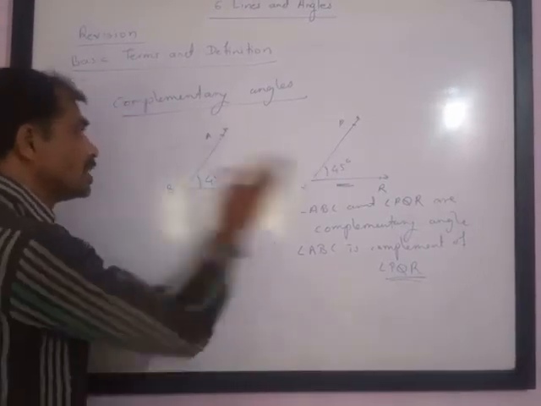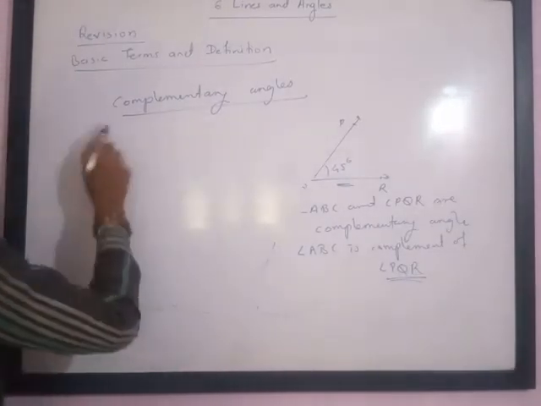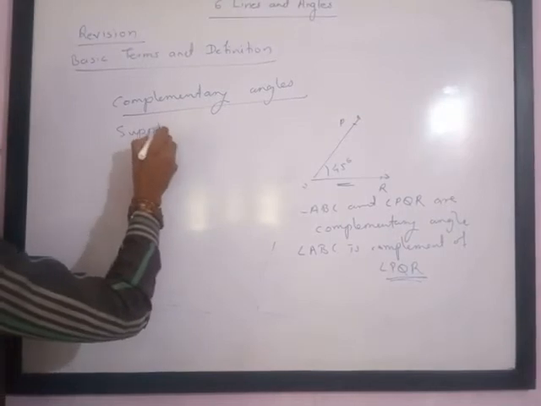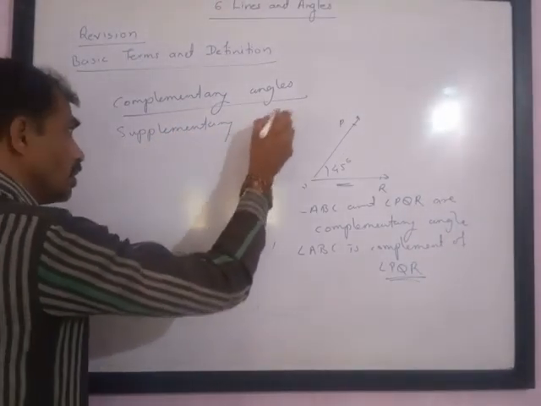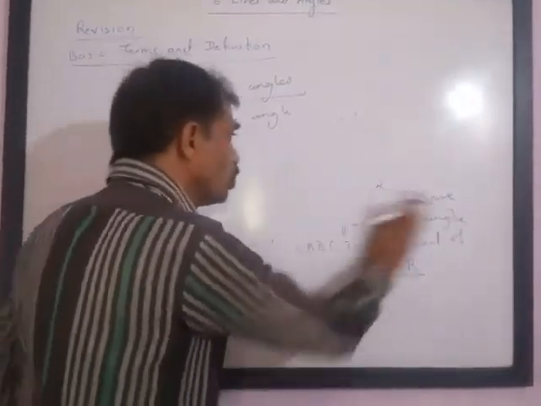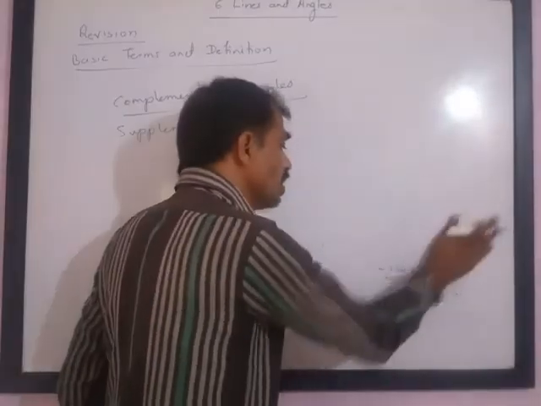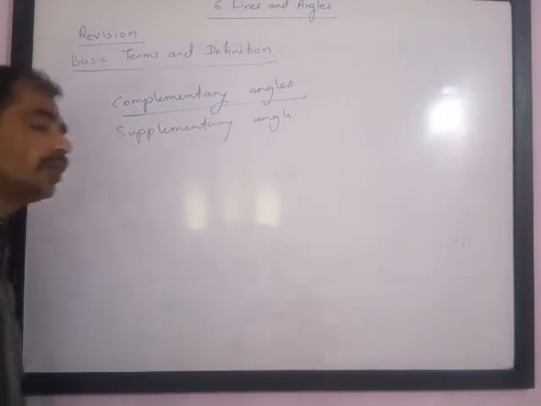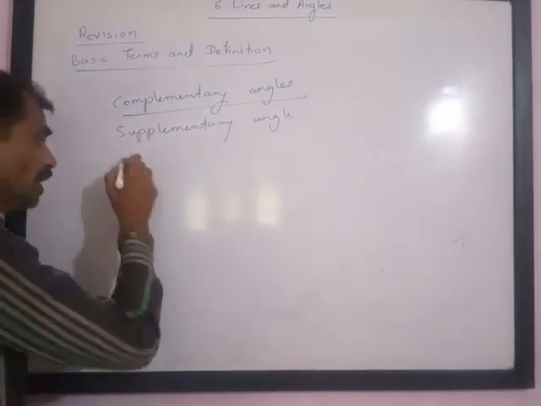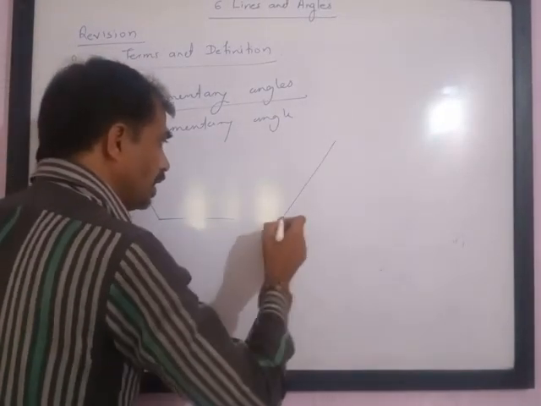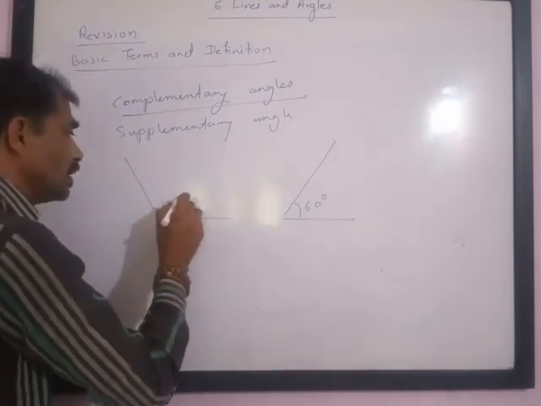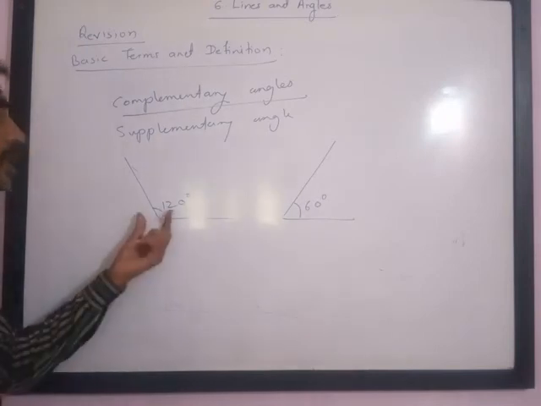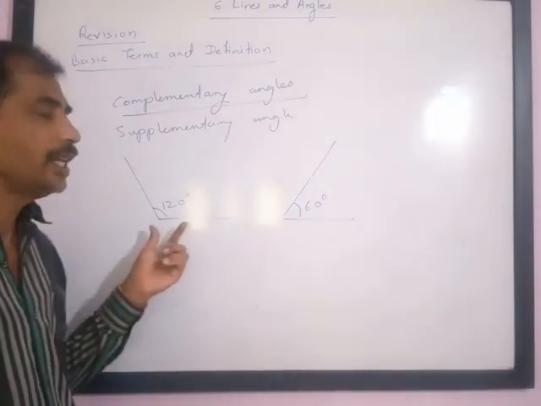Next point is supplementary angles. If the sum of two angles is 180 degrees, that is if one is 120 degrees, the other angle is 60 degrees, this is 60 degrees and this angle is 120 degrees, then we can call these two angles supplementary angles.